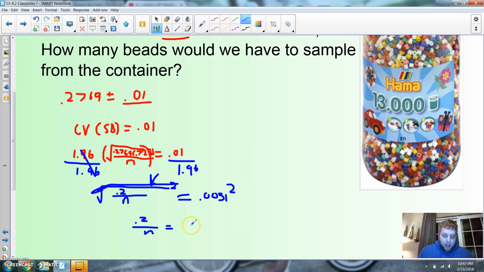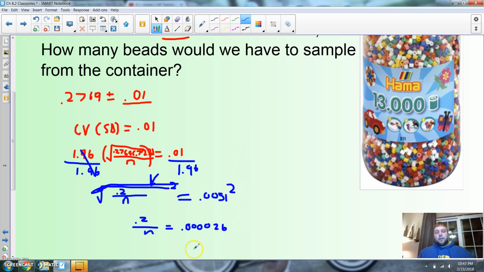When I square that, oh my goodness, it's something horrid. 4 zeros. 1, 2, 3, 4, and then a 2 and a 6. Alright. Now, I'm going to leave this in my calculator because I want exact answers.